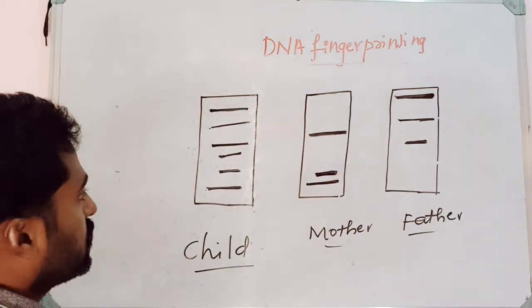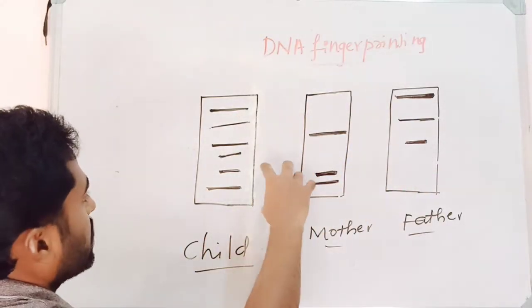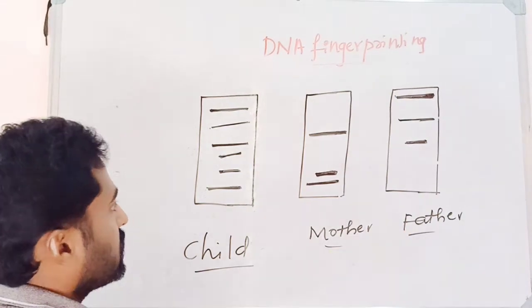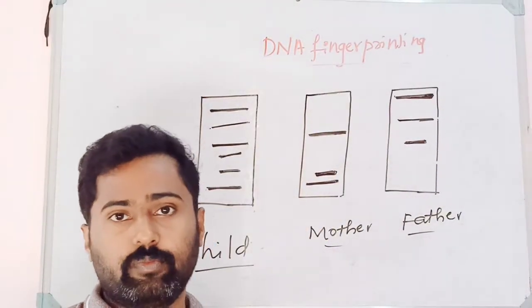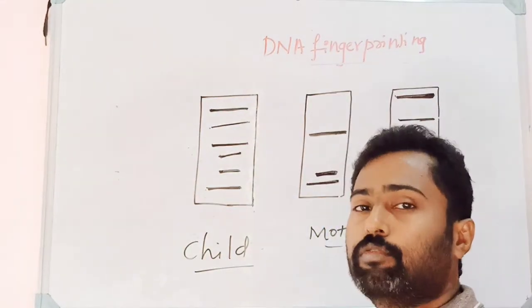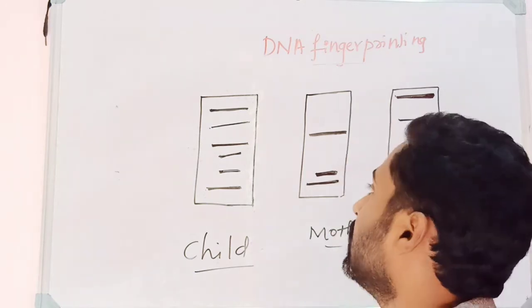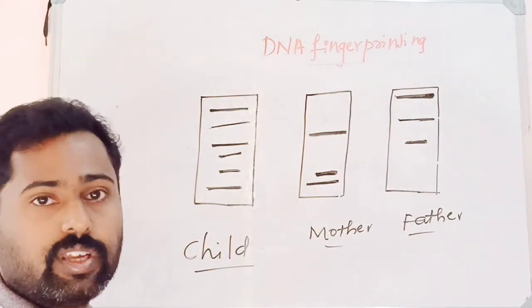If the bands are positioned at the same position on the nitrocellulose sheets, that indicates this is the mother's profile and this is the father's profile, and the child's father can be identified. That is what is called disputed parentage. That means if there are disputes about the father or mother, so sometimes if two mothers are telling that the baby belongs to me,